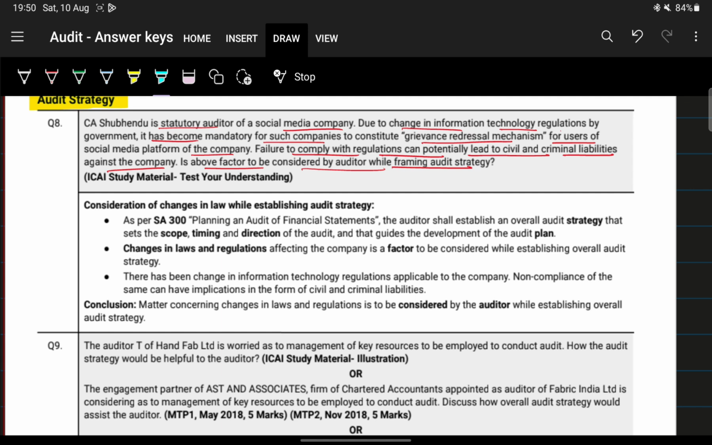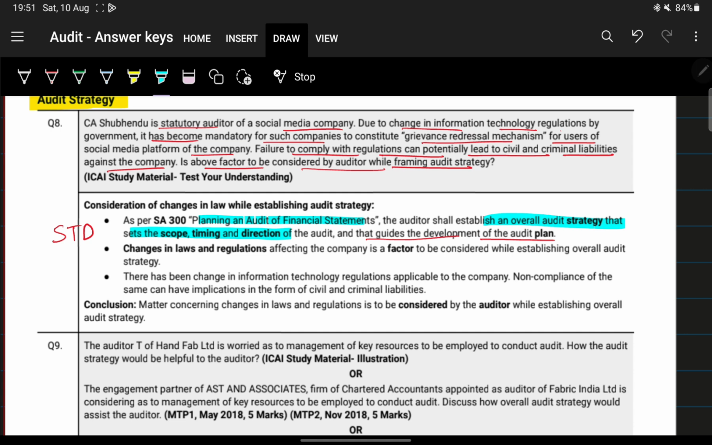Next, as per SA 300, planning of an audit of financial statements, an auditor shall establish an overall audit strategy that sets the scope, timing and direction. This is the STND. It sets the scope, timing and direction of audit and guides the development of a detailed audit plan. So what is audit strategy? Audit strategy means STD, that's all. I don't care what other meaning STD has, but for our understanding and memory, we are going to remember audit strategy means STD. It sets the scope, timing and direction of the audit and guides the development of a detailed audit plan. That's all, very simple.